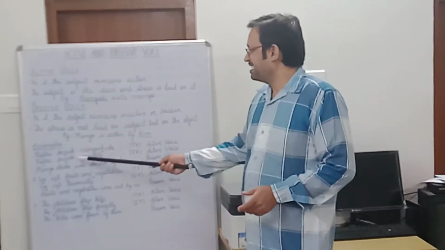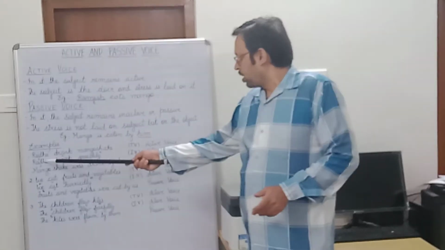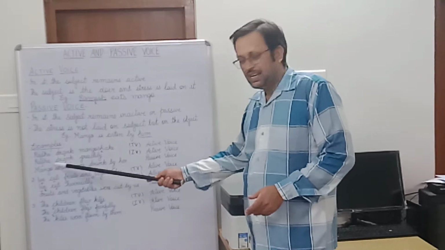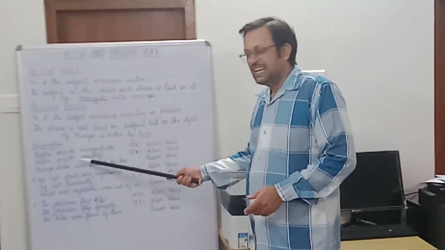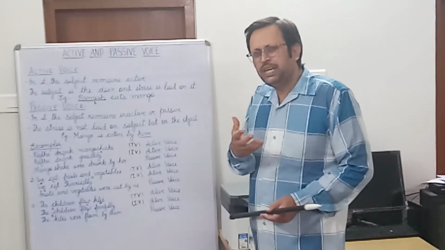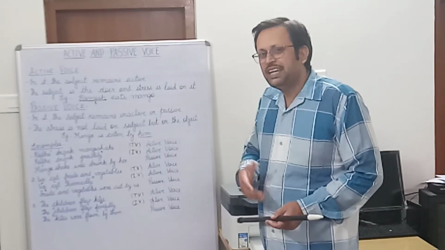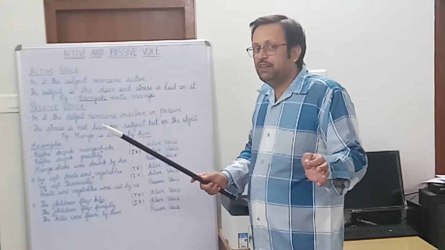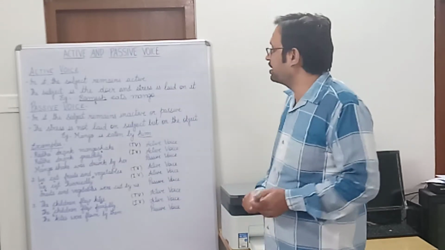So now let us see the second example. Radha drank greedily. So here the subject is Radha, the verb is drank and the object is greedily. So who is doing the activity of drinking? Again Radha. So we can say that Radha is actively involved, therefore it is an active voice sentence.